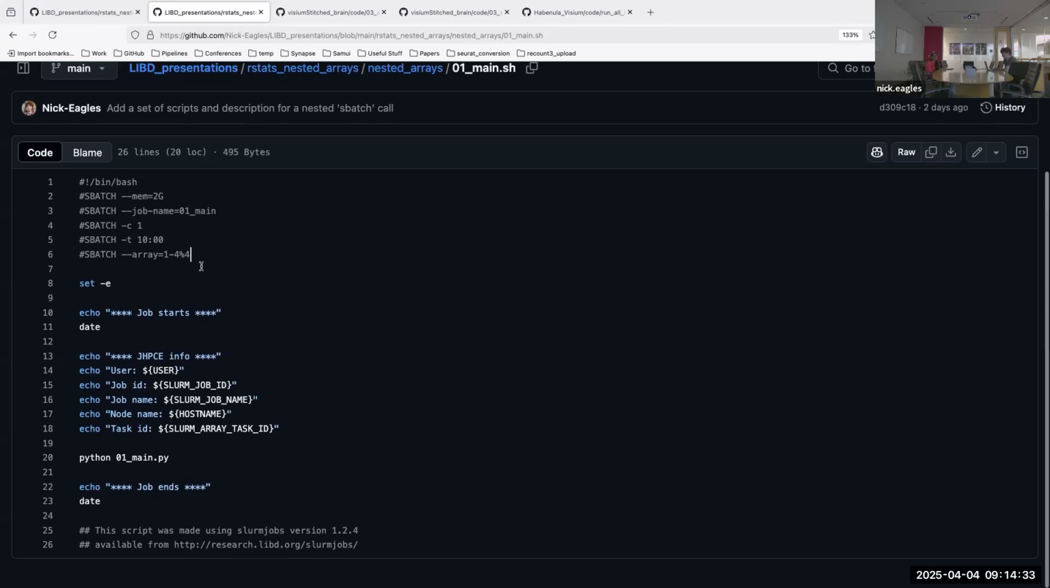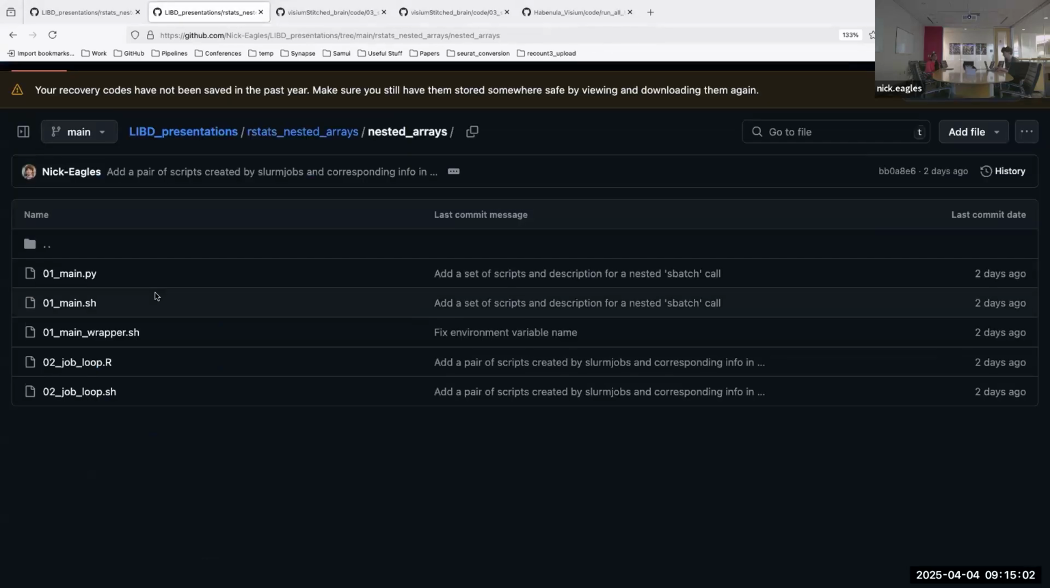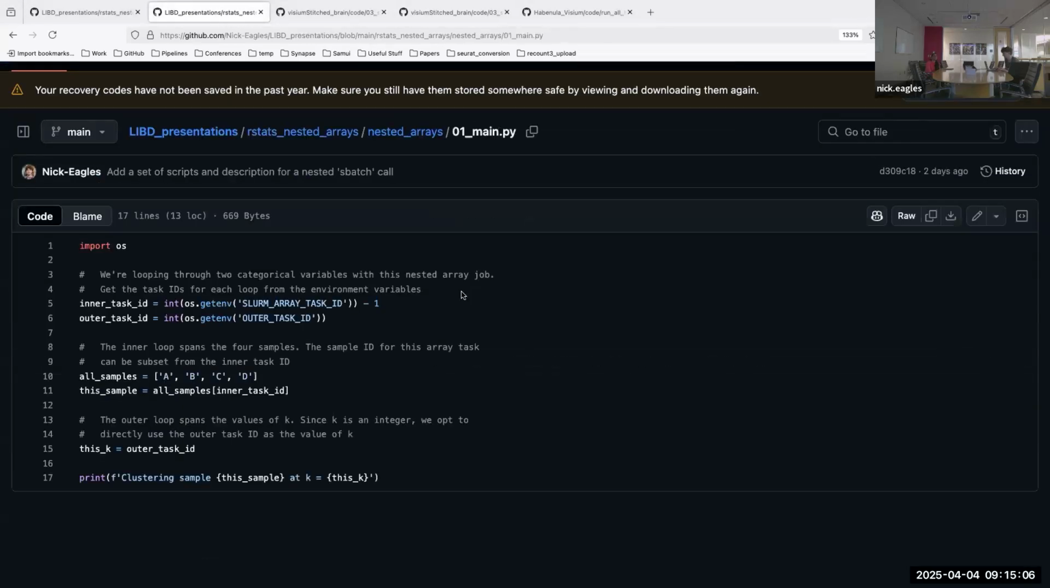In this inner loop, this is the one that we actually use to execute the script of interest. In this case, I'm using a Python script as an example. So basically we're looping through 4 samples and then multiple values of k for a hypothetical clustering example. In terms of what the Python script looks like, it's using the task IDs. So it's a very basic example.